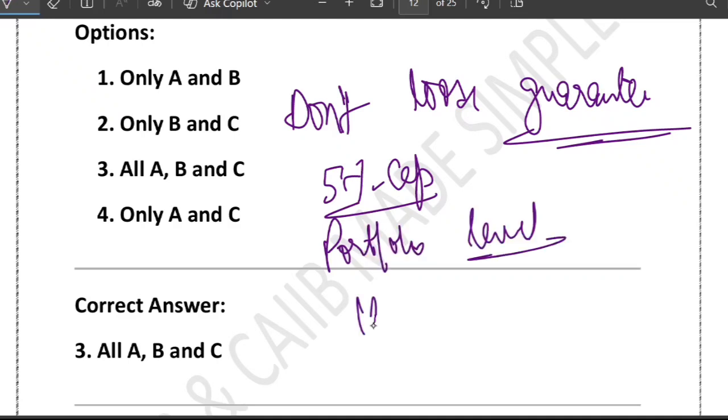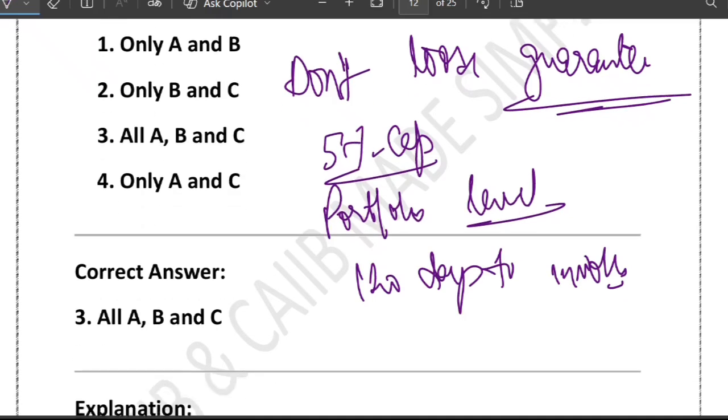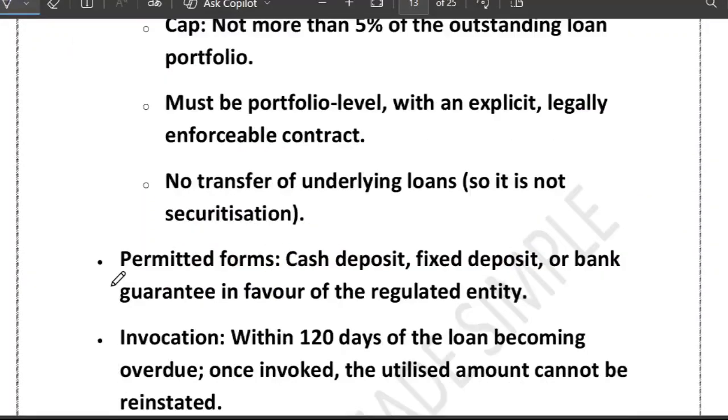Third is the 120 days to invoke. So remember, DLG is a third party covering first loss risk for a loan portfolio. Cap is 5% of the portfolio, must be backed by an enforceable contract. Form can be cash, FD or bank guarantee, invoked within 120 days. I hope that makes sense.